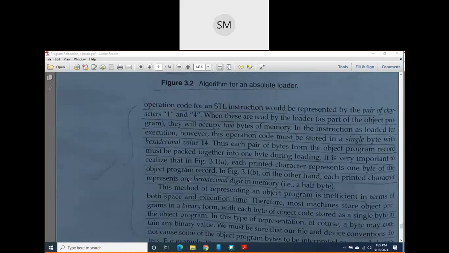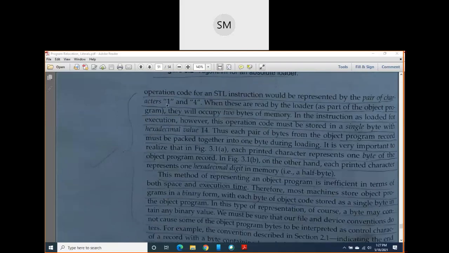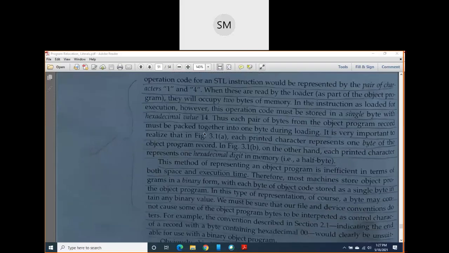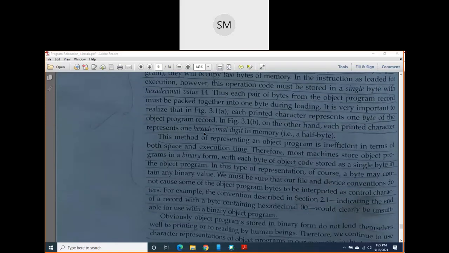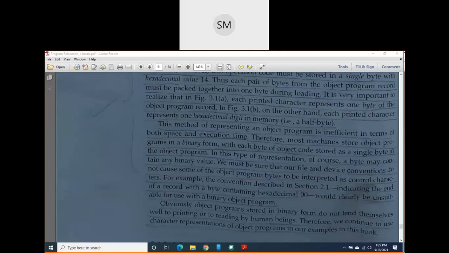As I already told you, the pair of characters 1 and 4, if you take them as separate characters, we have to convert them into the hexadecimal value 14. We have to combine them together. After converting this into a hexadecimal value, there will again be 8 bits. 8 bits is nothing but 1 byte, correct?